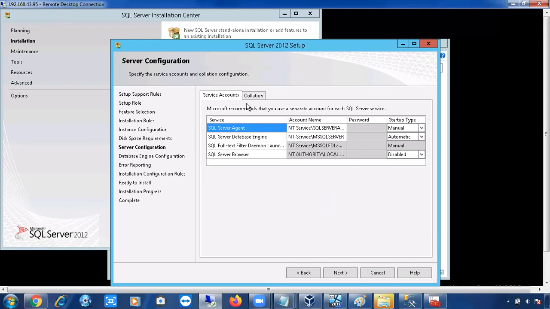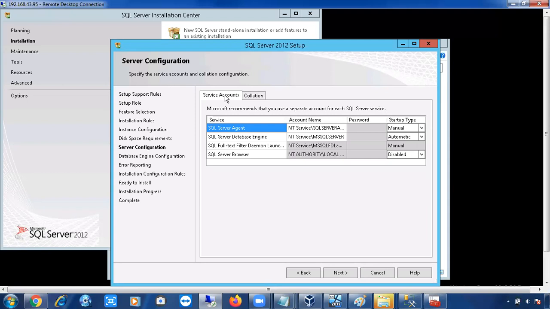Right. Now a very important option, a very important topic: service account. What is a service account? A service account is an account which helps to run the service. The simple definition is: a service account is an account which helps to run the service. What is the use of the service account?